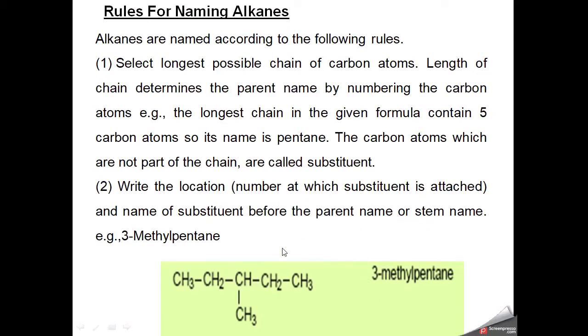Because the name of this longest chain compound is pentane, now one hydrogen is replaced by CH3. CH3 comes from methane to methyl, and it is attached at the 3rd position. So we have to refer to the position of this substituent, which is at 3. So 3-methyl and then pentane.